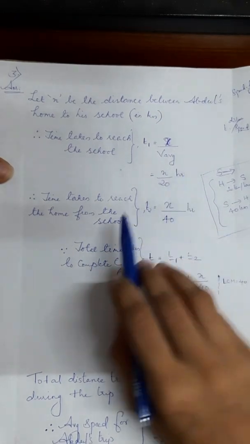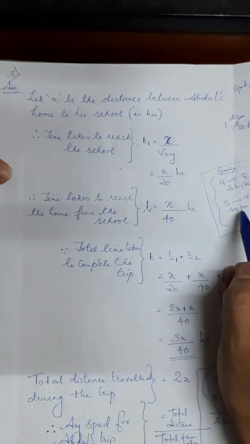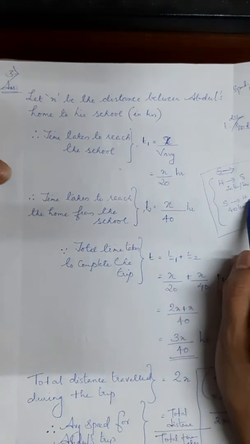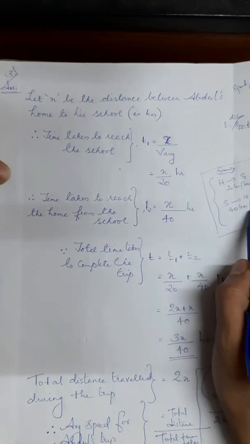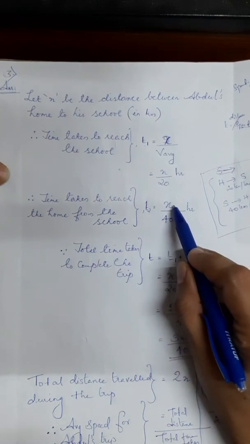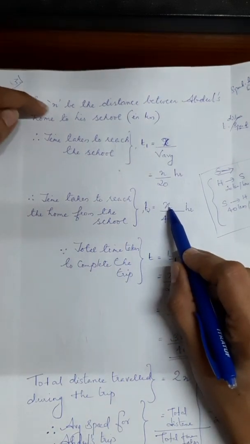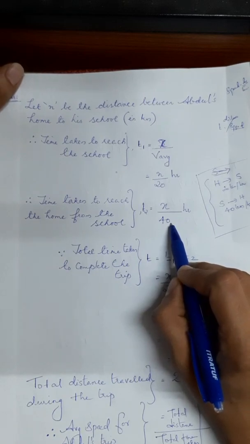Now the time taken to reach home from school while returning. The average speed is 40 km per hour, so the time is distance by average speed, that is x by 40 hour. Is it clear?